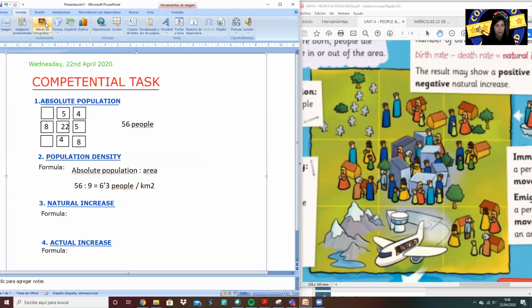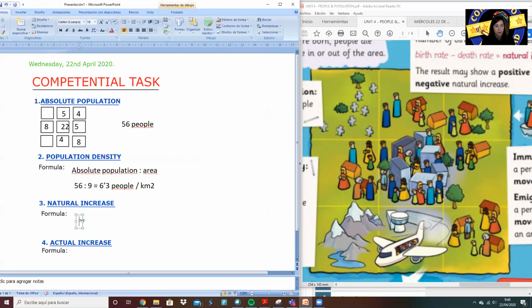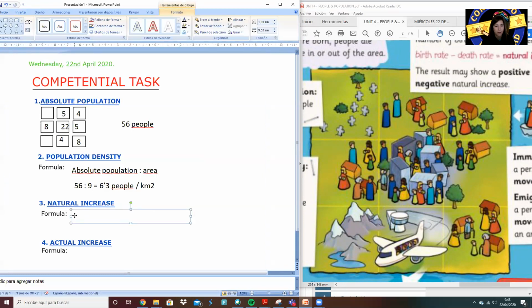So the formula is the number of births minus the number of deaths. And we're going to calculate this.